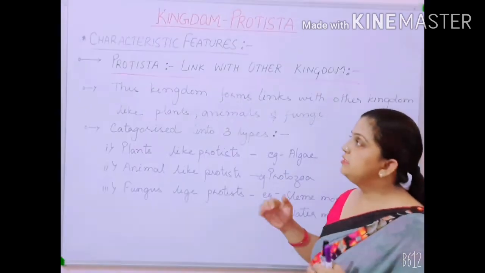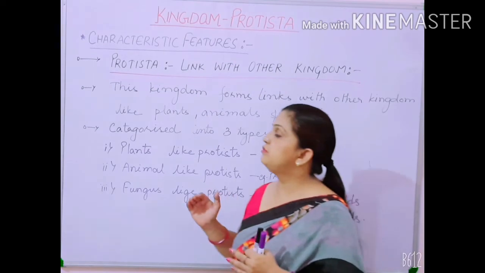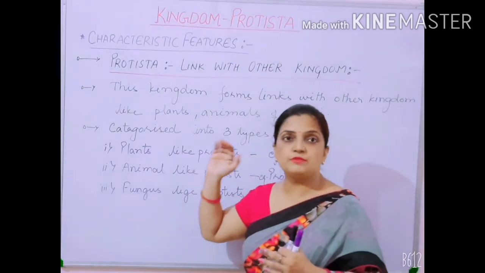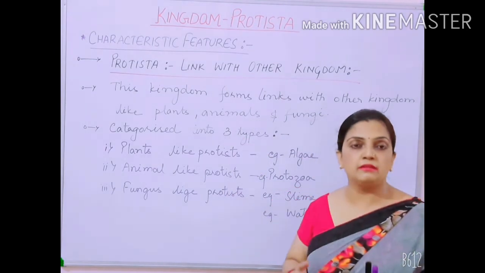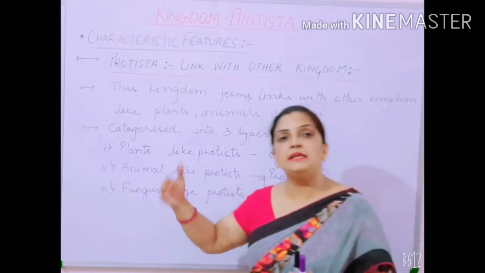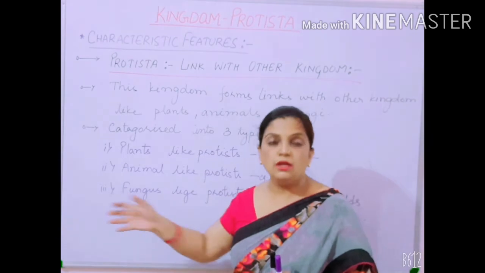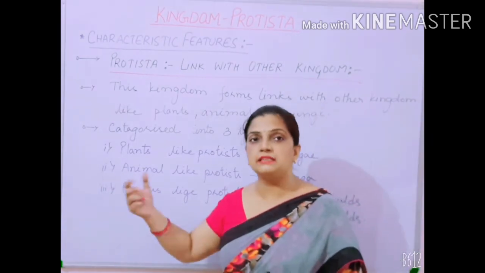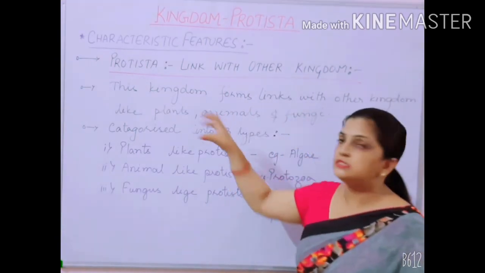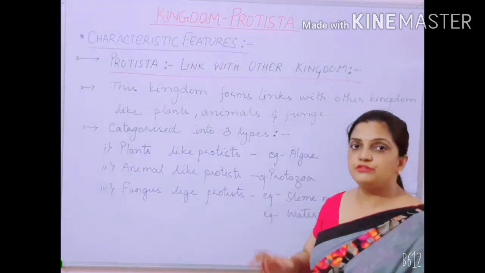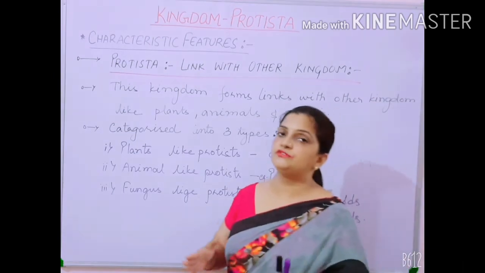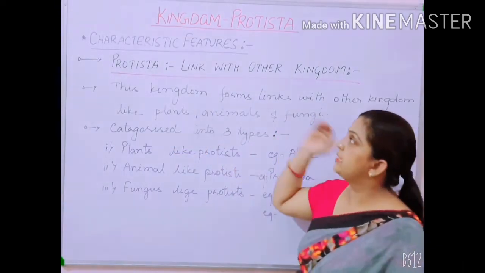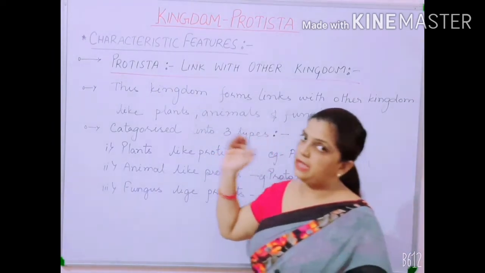In the beginning there were many controversies and confusions, because organisms belonging to kingdom Protista share the characteristic features of many other kingdoms also. The properties which organisms of other kingdoms possessed were present in them. That is why the confusion was there. But later on the confusion was sorted out, and kingdom Protista was separated from kingdom Fungi, Plantae and Animalia.